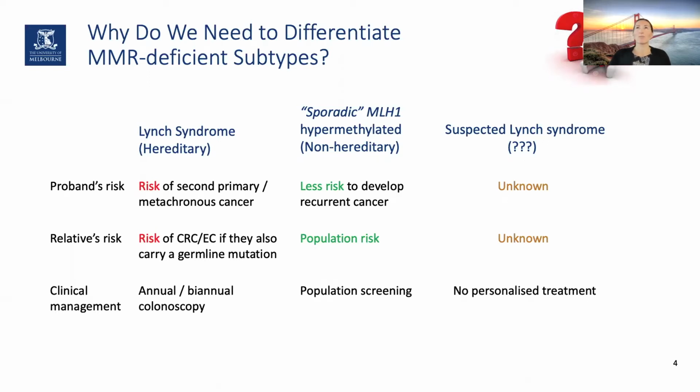But as mentioned before, the etiology for suspected Lynch syndrome is unknown. So we don't know the risk for probands and relatives to develop cancer, and we don't know how best to clinically treat these.